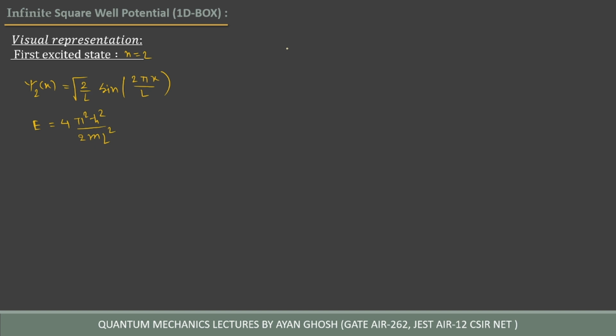If we want to plot this wave function, this is the position x, and this is the wave function psi of x. This is x equal to 0 here, and this is x equal to L here. If we put x equal to 0, the wave function is 0. If we put x equal to L, that is 2 pi, it is again 0. The wave function always has nodes at x equal to 0 and x equal to L.